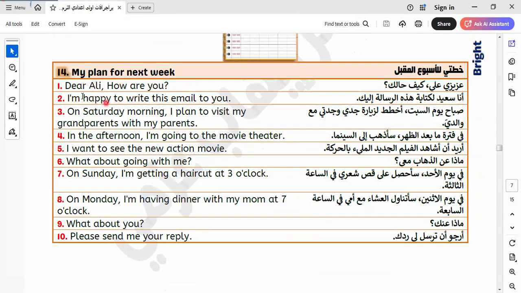My plan for next week. Dear Ali, here is the style of email. Dear Ali, how are you? I'm happy to write this email to you. On Saturday morning, I plan to visit my grandparents with my parents. In the afternoon, I'm going to the movie.